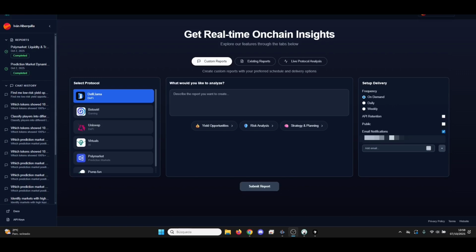We'll start on the main Ponder dashboard. First, I'm selecting DeFi Llama yields right from this main page. For those new to DeFi, DeFi Llama tracks yield opportunities across different protocols. Think of it as a search engine for earning rates on your crypto.